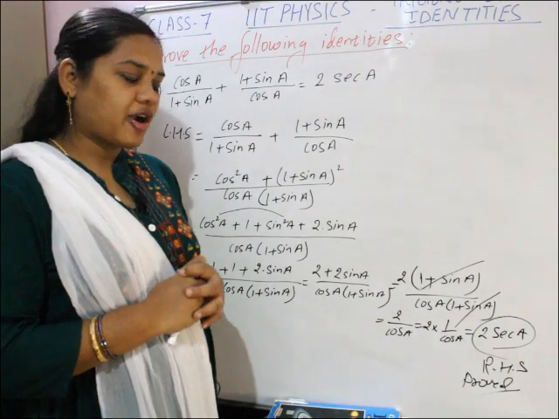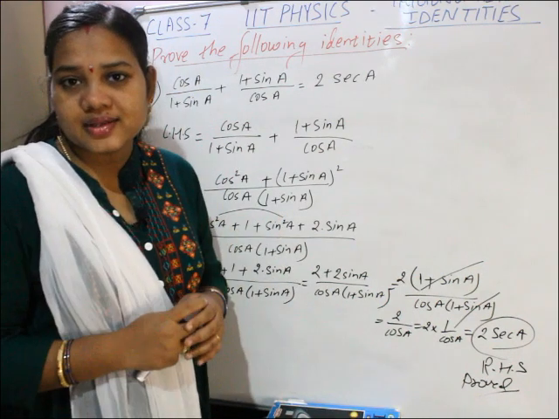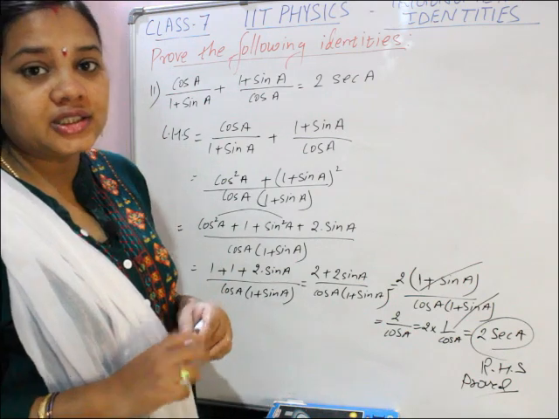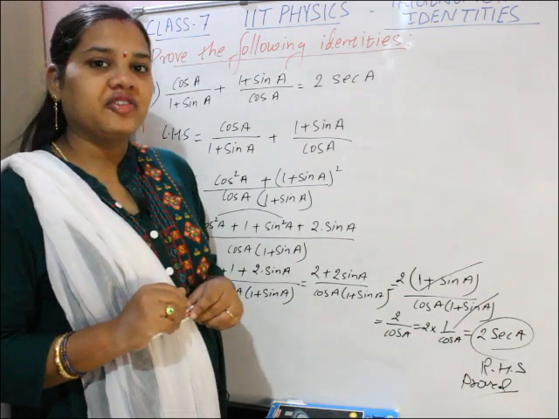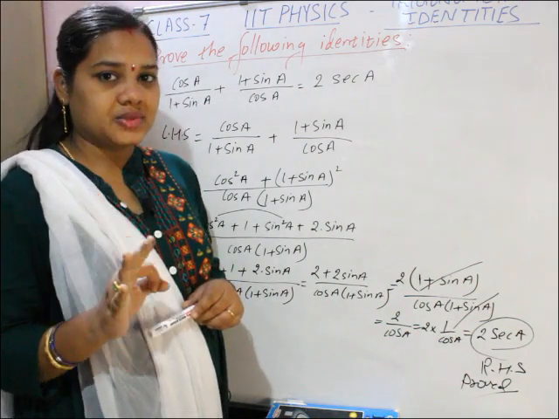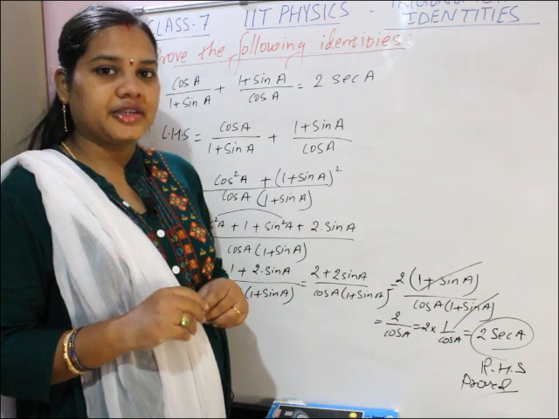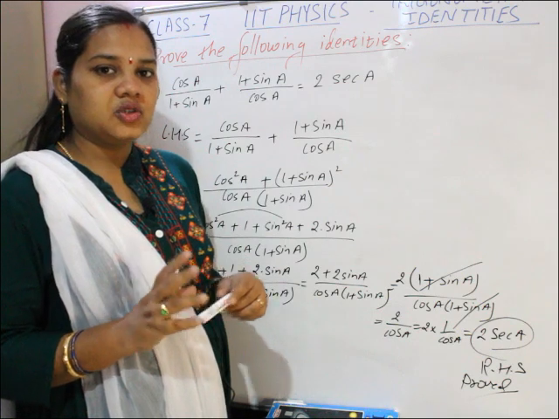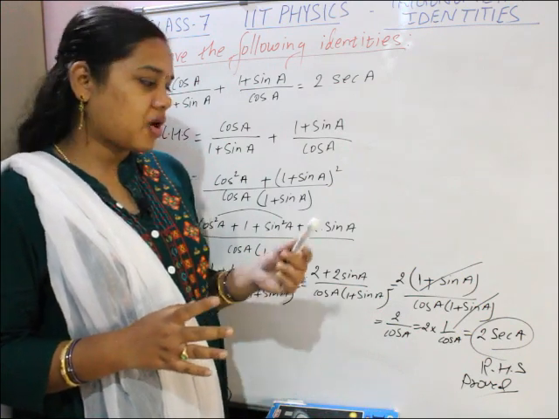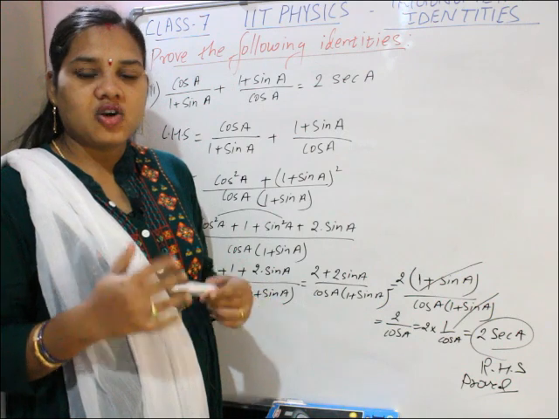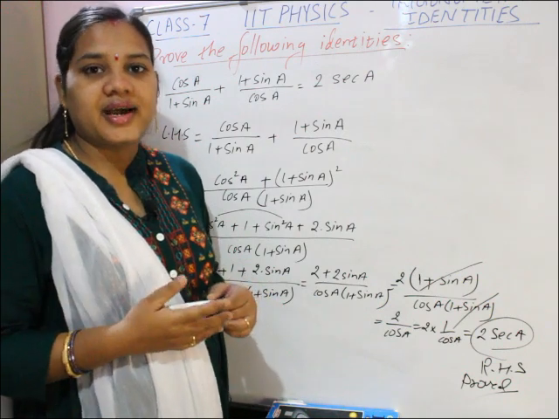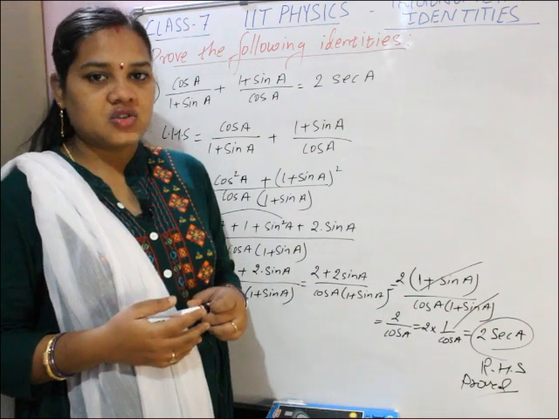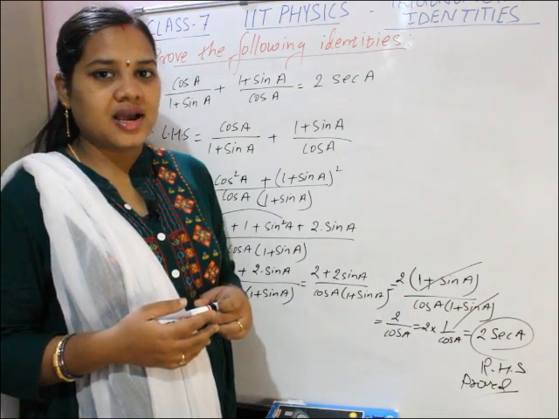So children, today we discussed some important sums on trigonometric identities. Here we completed the trigonometry chapter. In trigonometry we read three concepts, and we completed them with the exercise sums. Again I will tell you, it is a very important chapter, with very important concepts. Keep practising, keep reading the identities and formulas, then you can do it perfectly. This is for today. Next class we will start the next chapter.